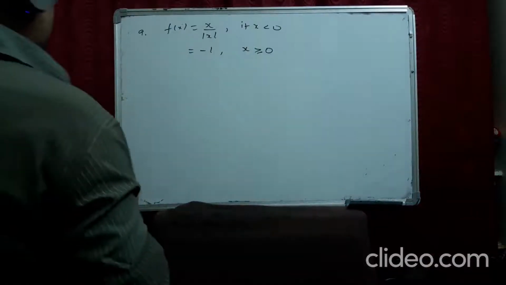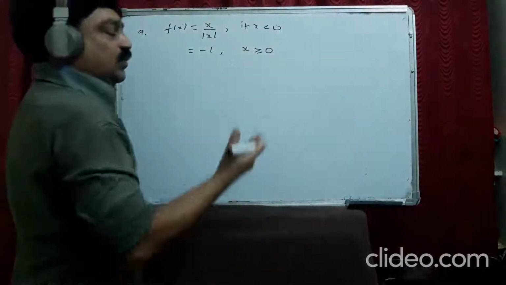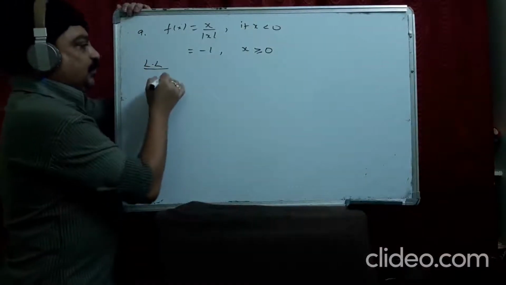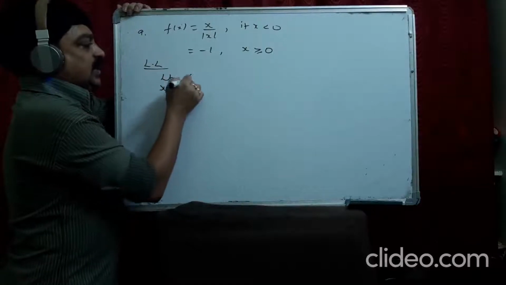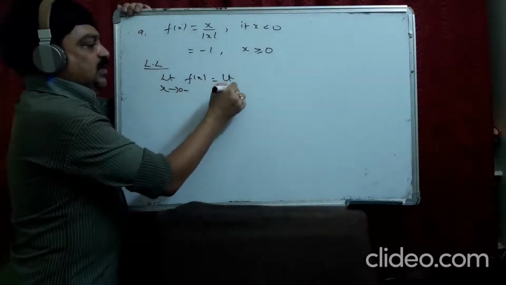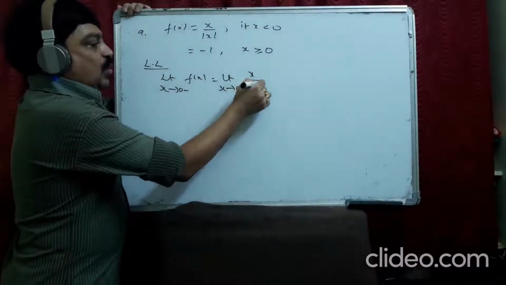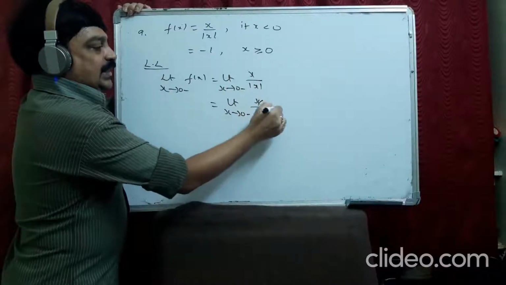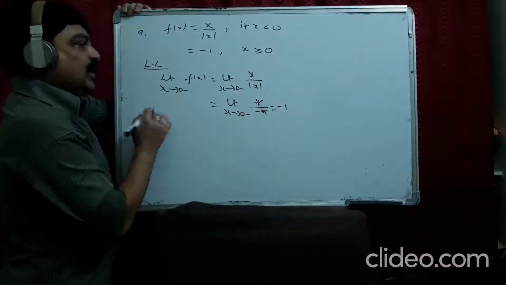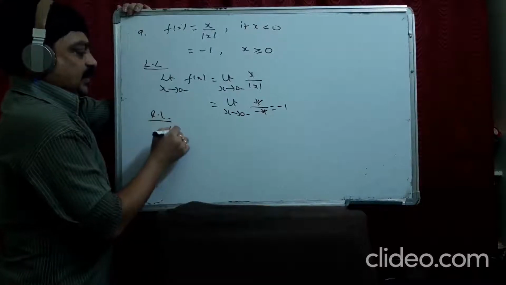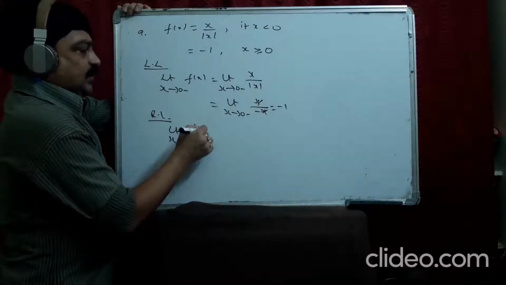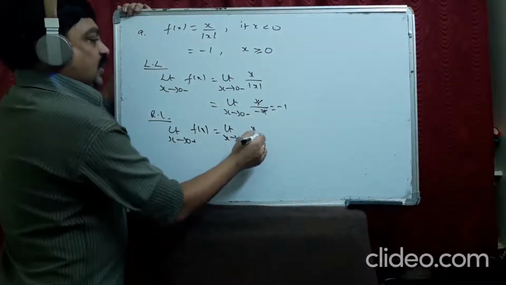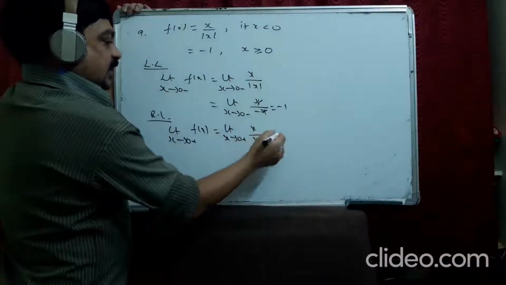See here it is given less than 0 and greater than 0. Before 0 and after 0 both are given. So go with the left limit. Limit x tends to 0 minus f(x). When it is 0 minus, in the previous problem we did, mod x can be taken as what? Minus x. Then what this value becomes? Minus 1. Right limit. Limit x tends to 0 plus f(x). Limit x tends to 0 plus x by mod x can be taken as plus x.